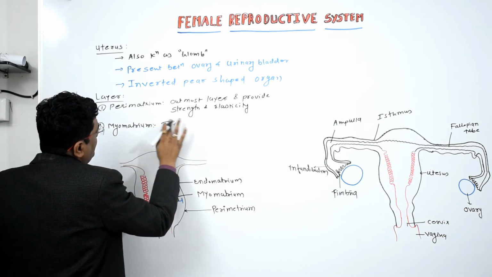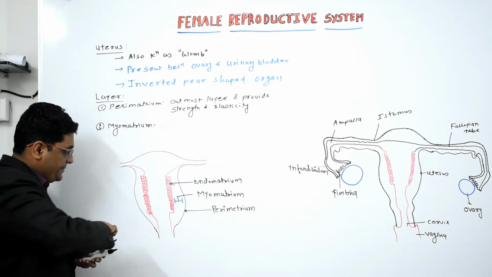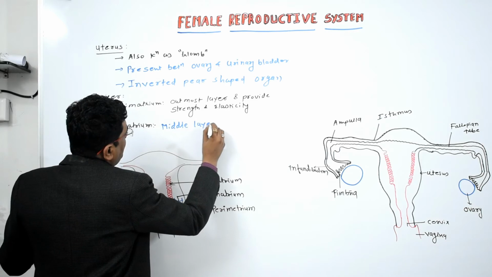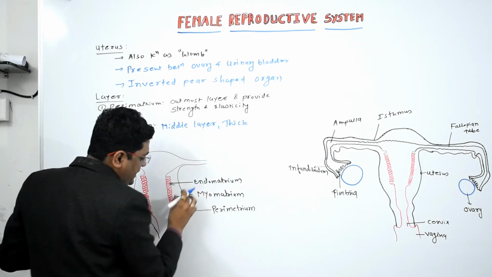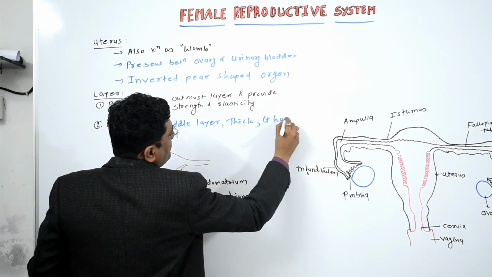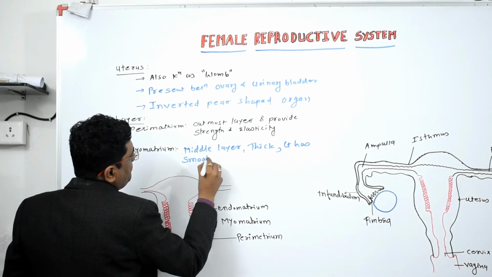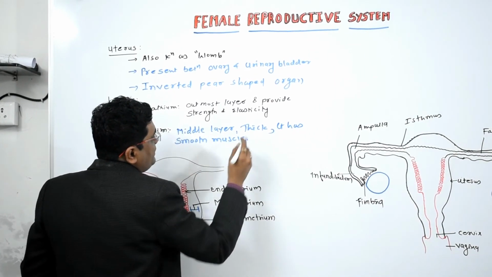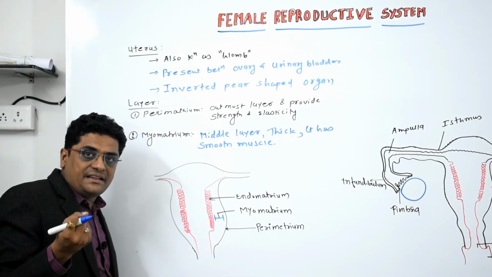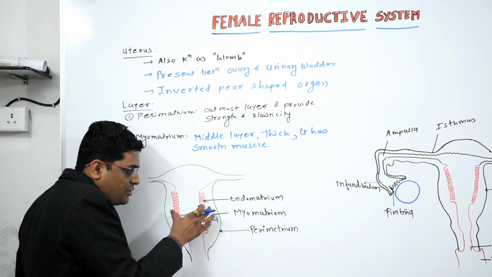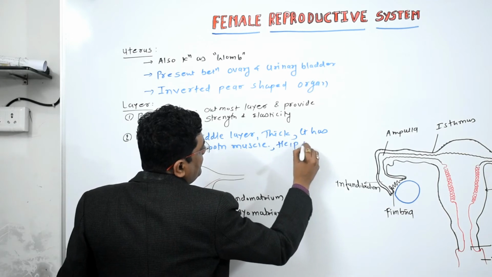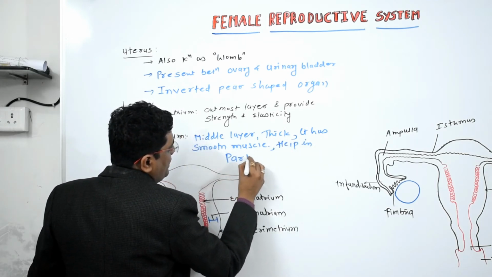This is the middle layer and it is somewhat thick. It has smooth muscles, and they help in the baby birth, that is, in parturition, because at the time of the baby birth this myometrium contracts and the baby comes out from the mother's body.